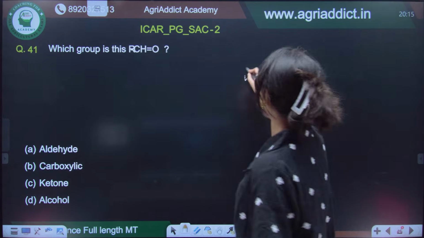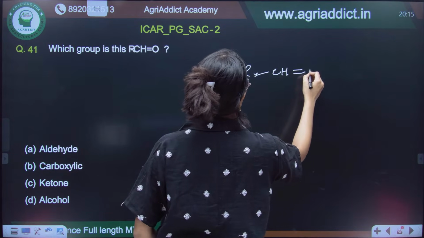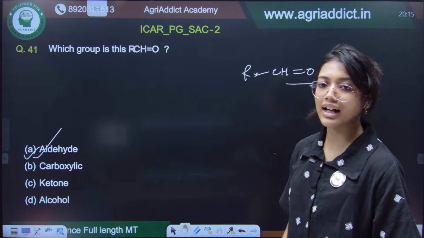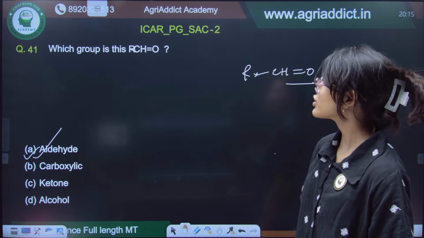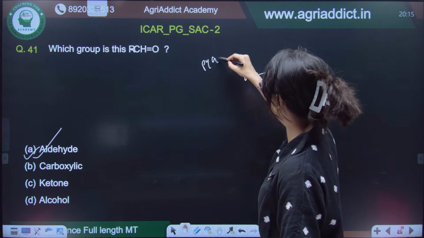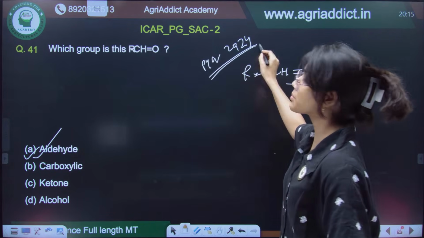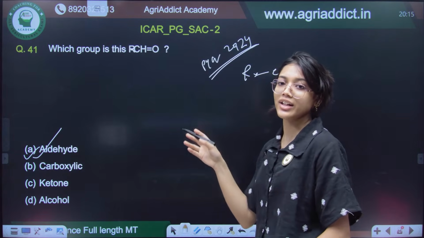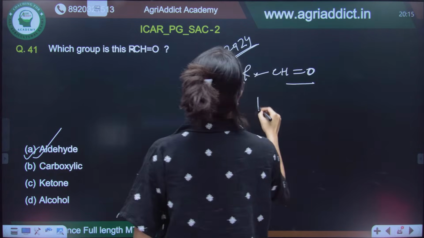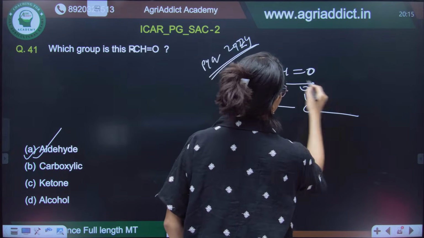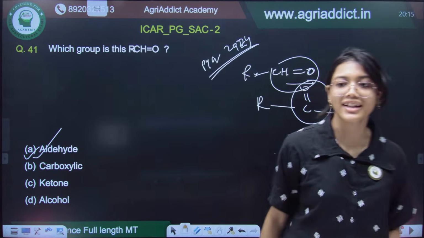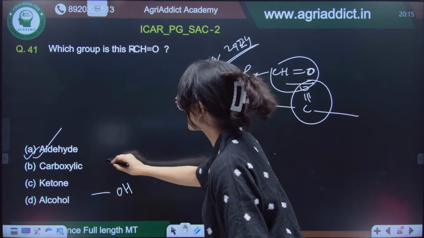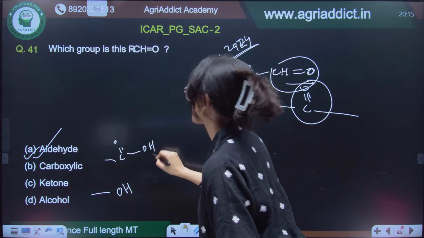Now, which group is RCH double bond O? Everybody knows it is the aldehyde group. So, this was, I think, a PYQ in 2024, and very interestingly, I did this question wrong in 2024. This RCO is the ketone group and this is the aldehyde group. And alcohol is OH and carboxylic is COOH.